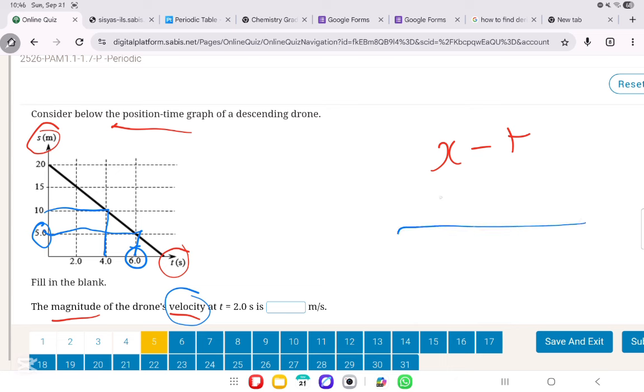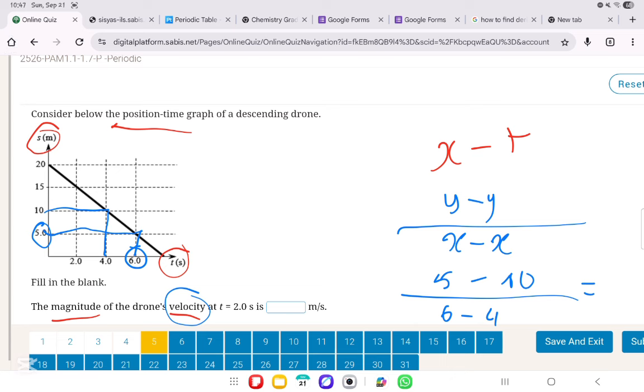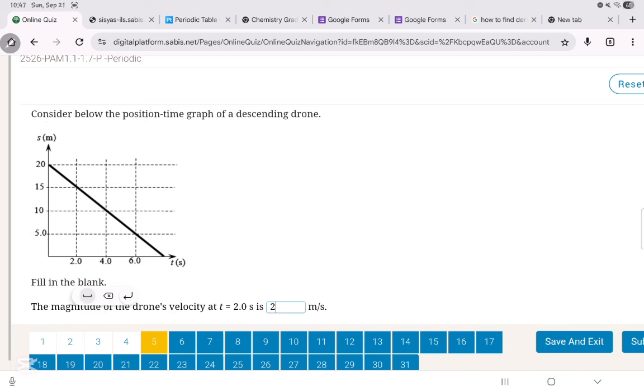And how do you find the slope? It's y minus y over x minus x. So it's going to be 5 minus 10 over 6 minus 4, which is minus 2.5 meters per second. But do they need it? Do they need its value, or do they need its direction, or do they need only its magnitude? They need only its magnitude, so we'll put it in absolute value and we will get 2.5 meters per second.